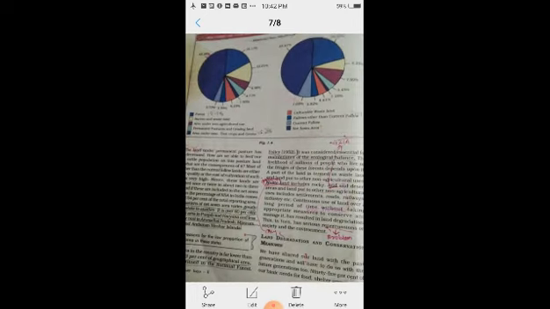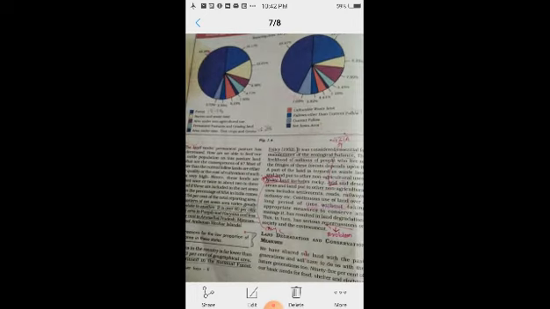Then brown color, 4.95%, area under non-agricultural use. And then light green color showing permanent pasture and grazing land, 4.71% given in this figure 1.4.